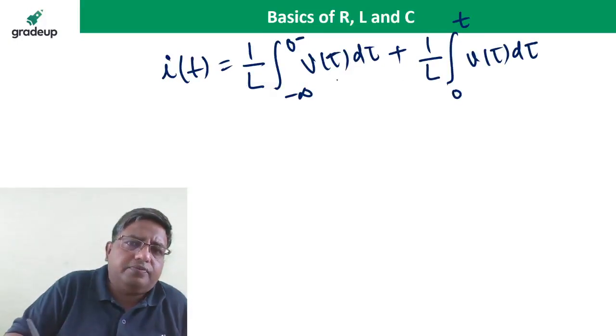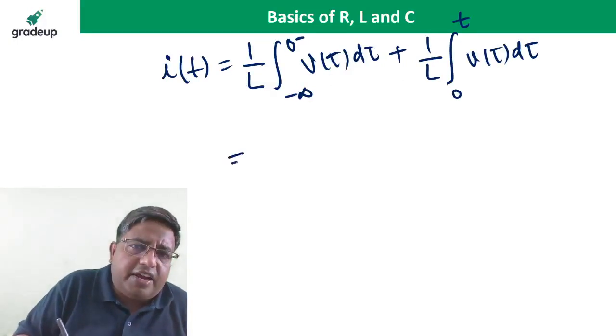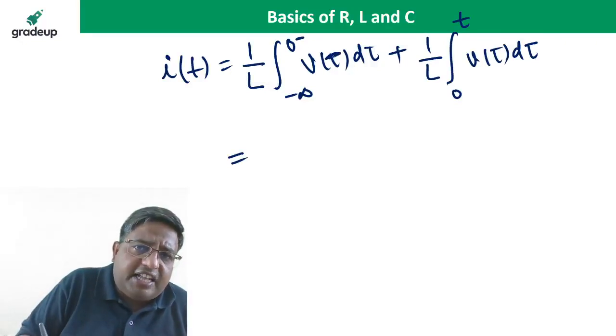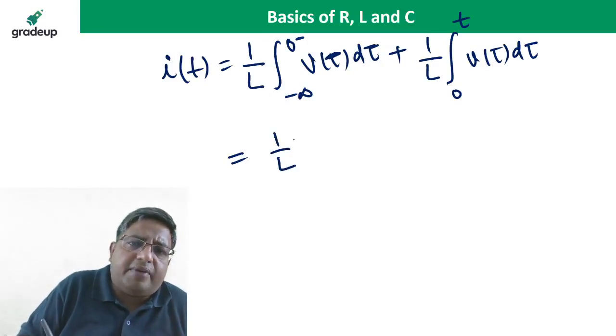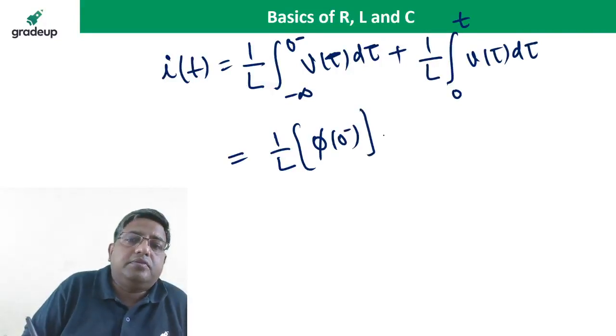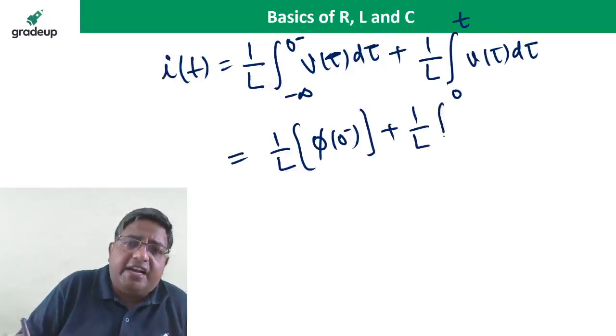This first part is the initial condition. If we integrate the voltage with respect to time, it is the initial flux. So it is 1 by L phi 0 minus, plus 1 upon L integral 0 to t v(tau) d tau.